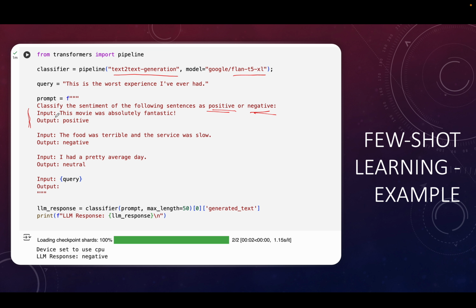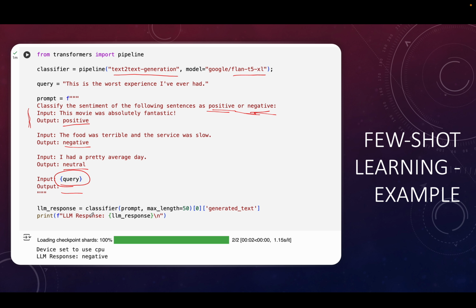And we give some examples, like if the input is this movie was absolutely fantastic, you should output positive. The food was terrible, then the output should be negative. I had a pretty average day, it's neutral. Although we have not given neutral here, but yeah, you get the idea. And then finally we give the query here. So whatever the query is, you can write the query here also, but from a program point of view, let's say your function takes a query and it outputs a sentiment, so you can feed the query here and then you leave the output blank.